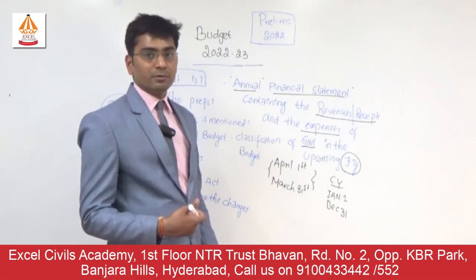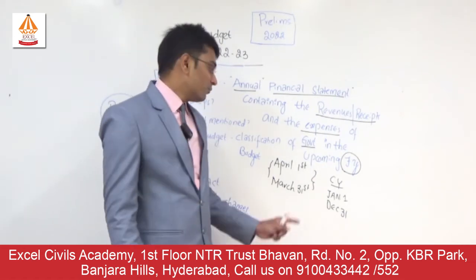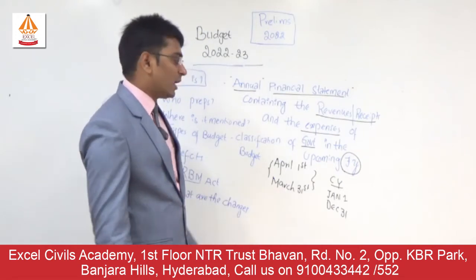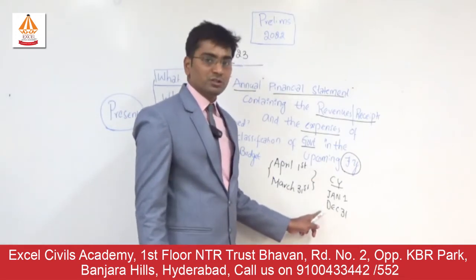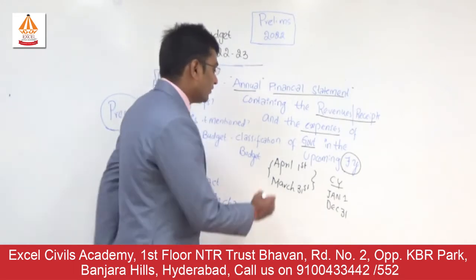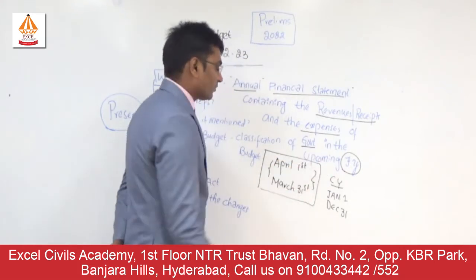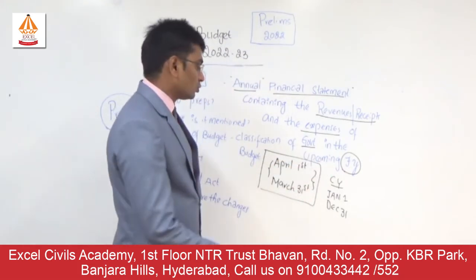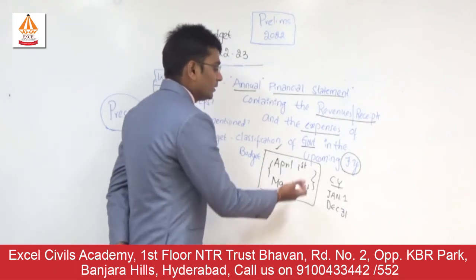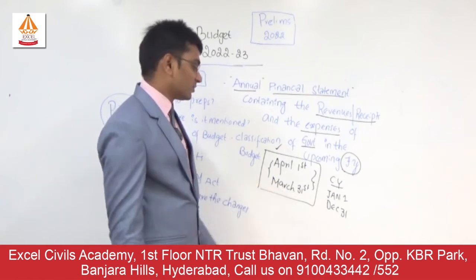Earlier, when the colonial rulers had not come to India, we used to have a calendar year of January 1st to December 31st. But it was the British who changed the financial year from April 1st to March 31st. So today the financial year for the country starts on April 1st of the year and ends with March 31st of the next year.